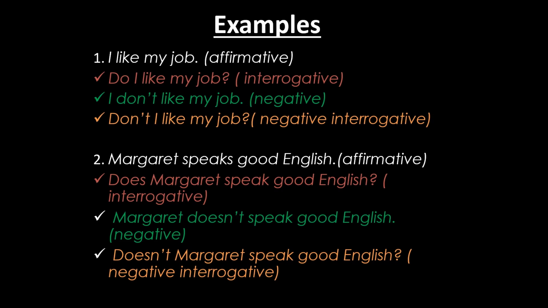Okay, as we have been saying, when we are forming negative sentences, we use does not, because we are in simple present tense. For example, Margaret does not speak good English. That is negative. And we can also form negative questions by beginning with doesn't. Like, doesn't Margaret speak good English?